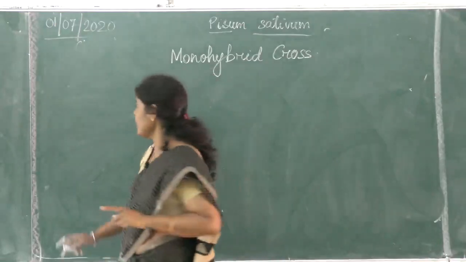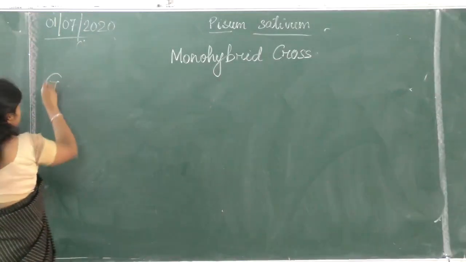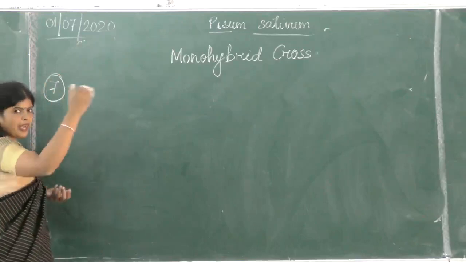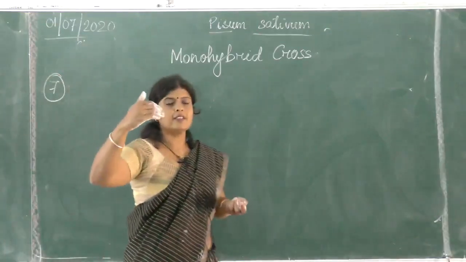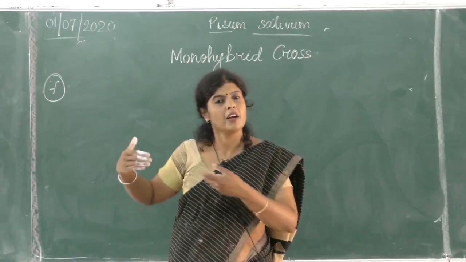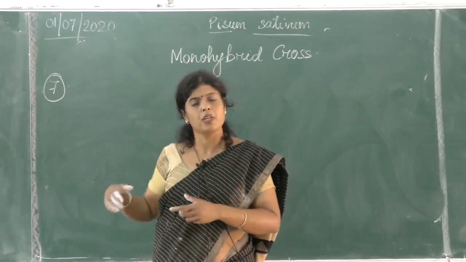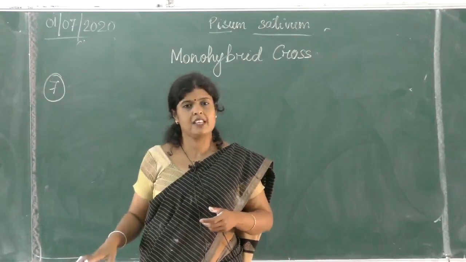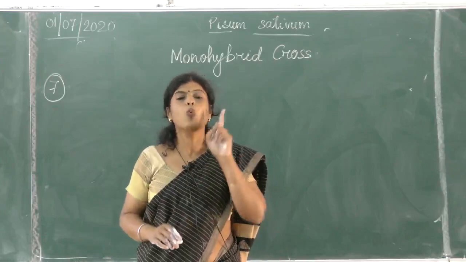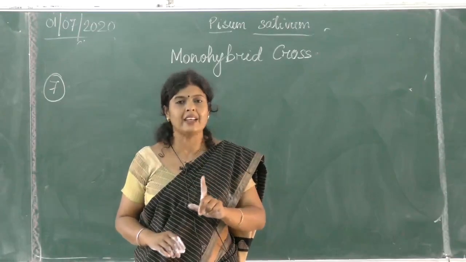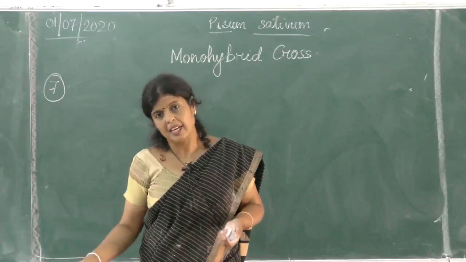How many characters have we seen? We have seen 7 contrasting characters. Tall means height. What are the characters? Height, color of the seed, shape of the seed, color of the flower, position of the flower, color of the pod. Like that there were 7 characters I had shown. Is it clear? He took one character, he studied one character at a time, overlooking the other characters.